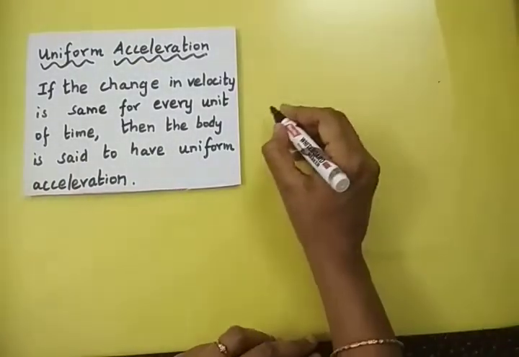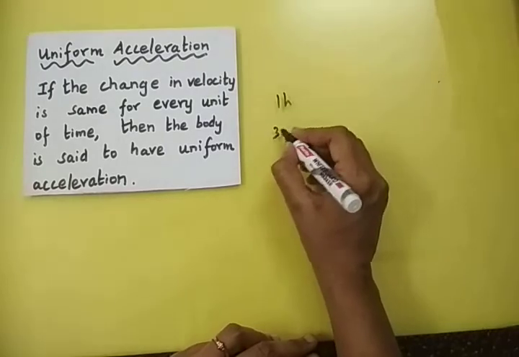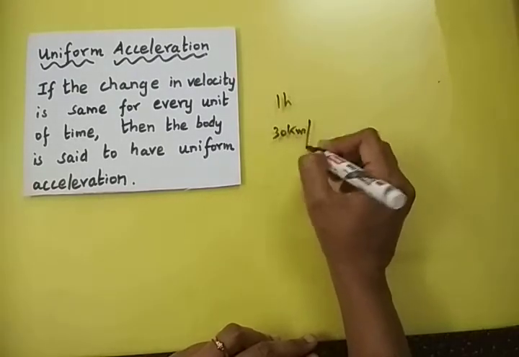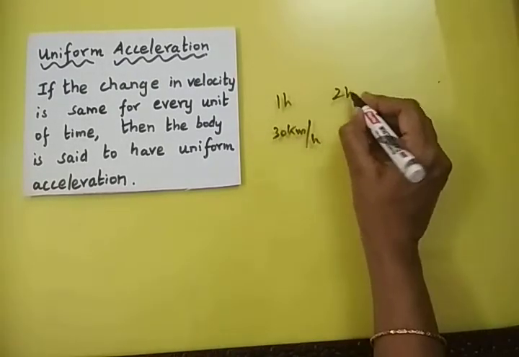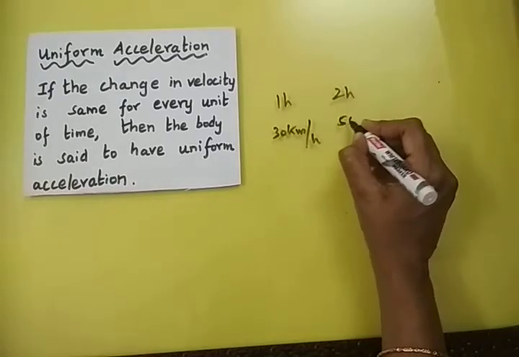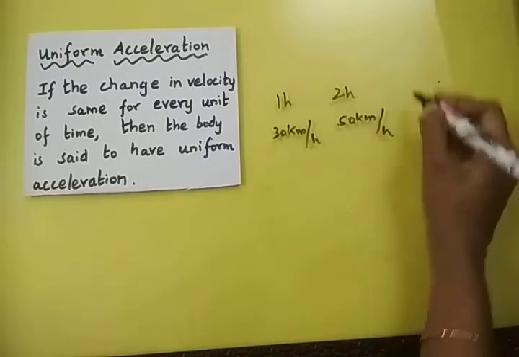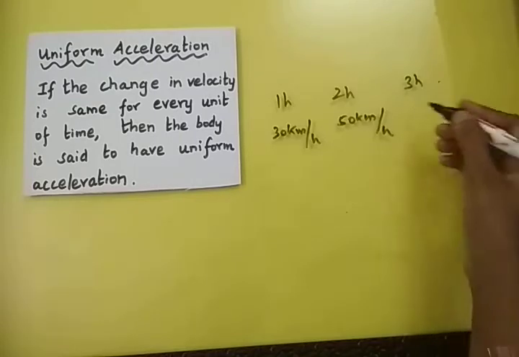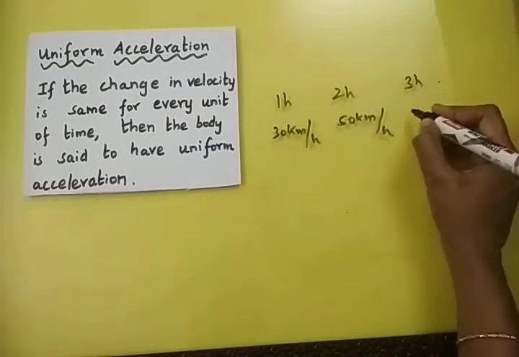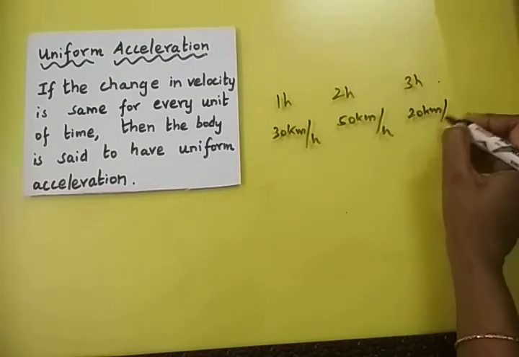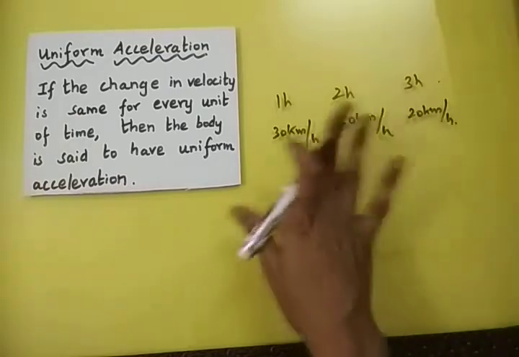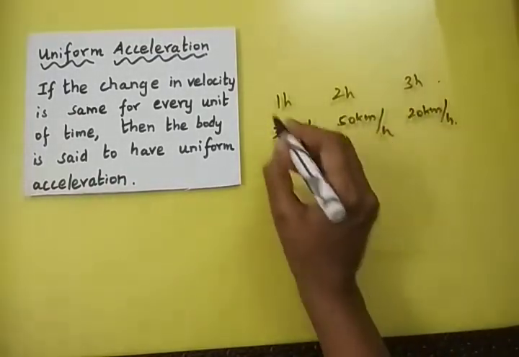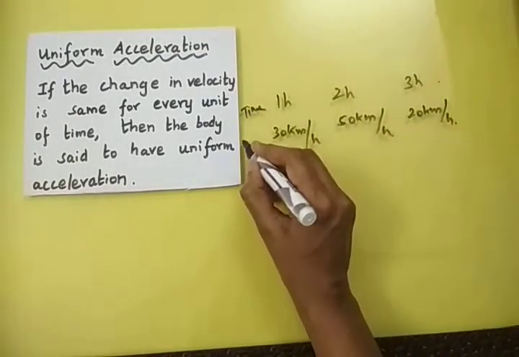Suppose in the first 1 hour you are traveling with the speed of 30 km per hour. The second hour you are going to travel with the speed of 50 km per hour. Due to some disturbance, the next 1 hour again you are traveling with a very low speed of 20 km per hour. So this is the practical possibility on road. Here the time is mentioned and the velocity is given.